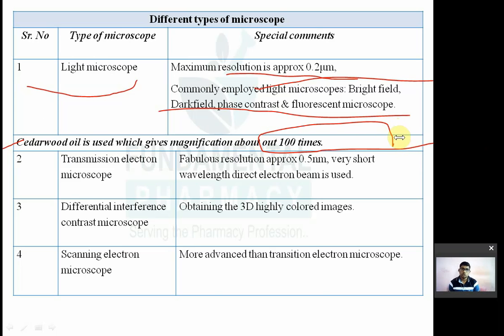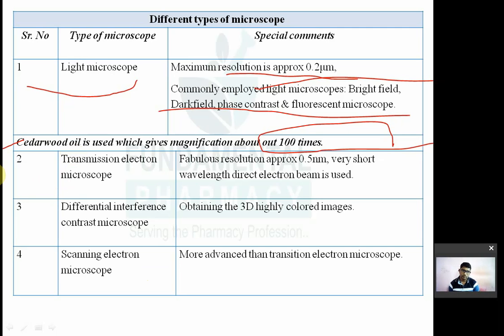So cedarwood oil will provide a magnification of dash dash. ऑप्शन में A आएगा 10x, दूसरा आएगा 25x, तीसरा आएगा 100x, चौथा आएगा 500x. So magnification given by cedarwood oil is 100 times, means 100x. Okay, times को x भी बोलते हैं. So cedarwood oil will give 100 times magnification. मतलब एक स्ट्रक्चर जो दिख रहा है उससे 100 गुना ज्यादा नजदीक दिखेगा वो, because of cedarwood oil. Okay, remember, एक क्वेश्चन इसके ऊपर आ चुका है.